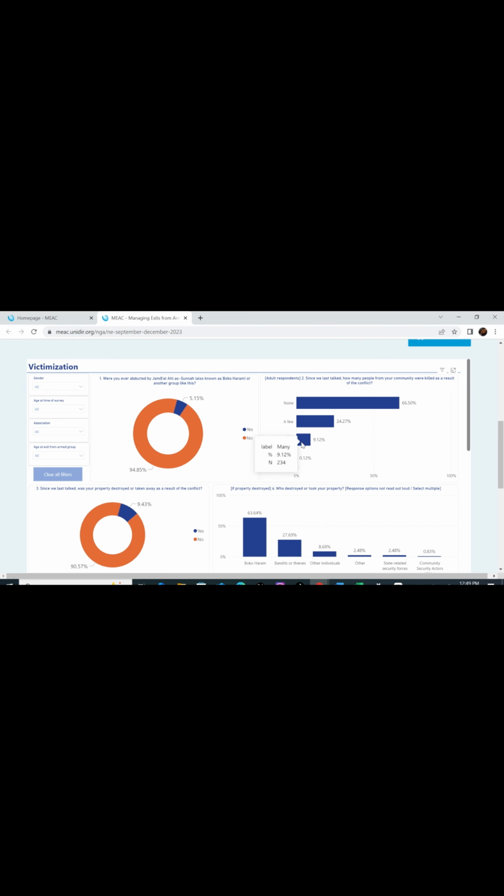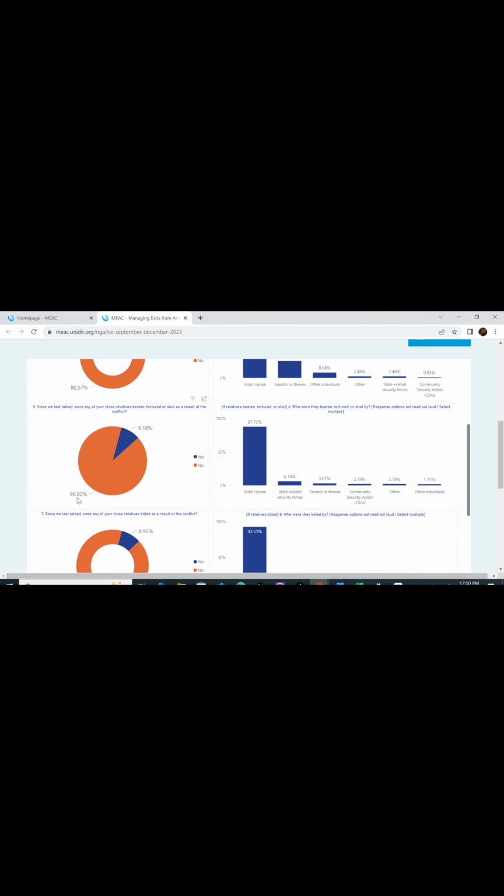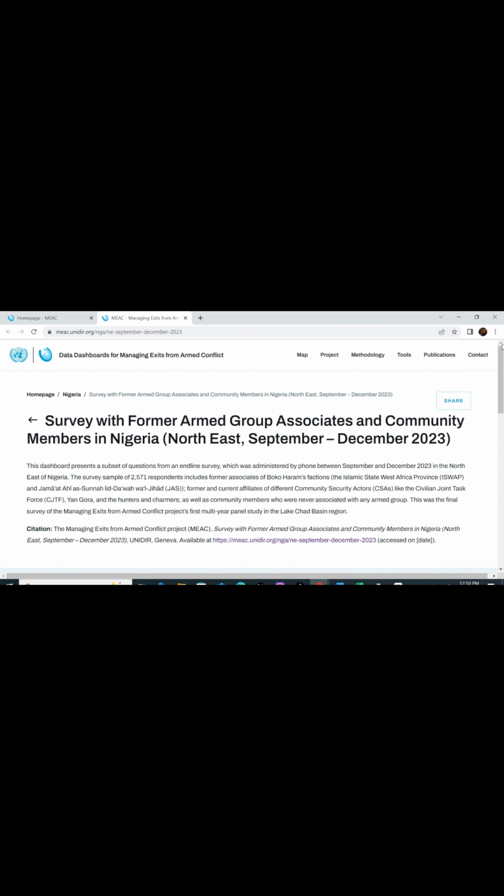There are lots of questions here. So you look for what you want and the information you see. The blue is for yes, the orange is for no, the responses. So yeah, you read through, check for what interests you. Just trying to show you everything. So these are the responses for all. It has not been filtered to women, children, or girls.